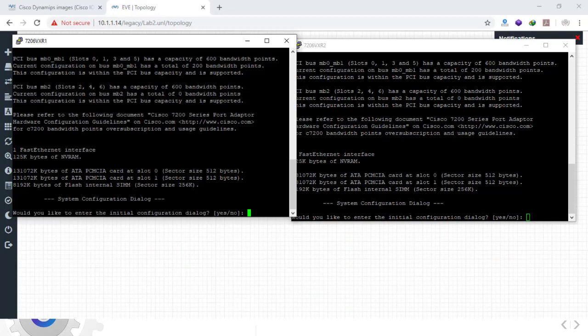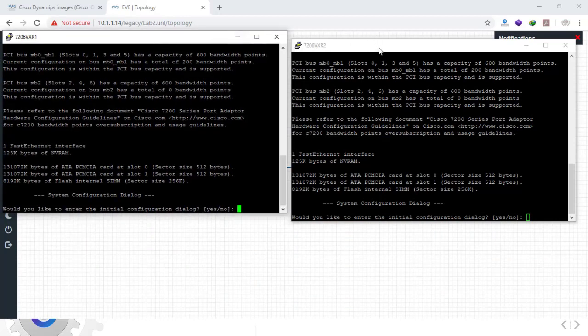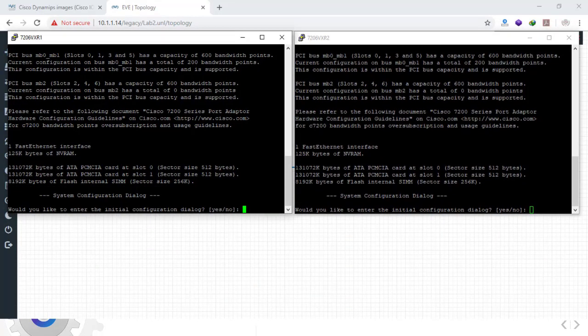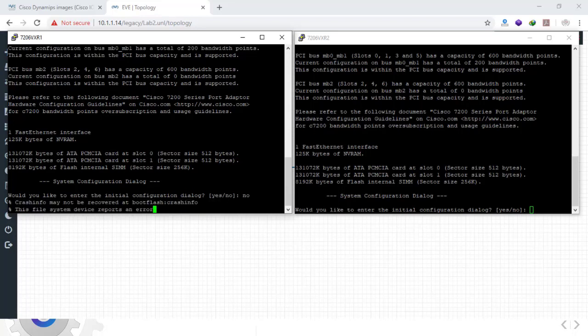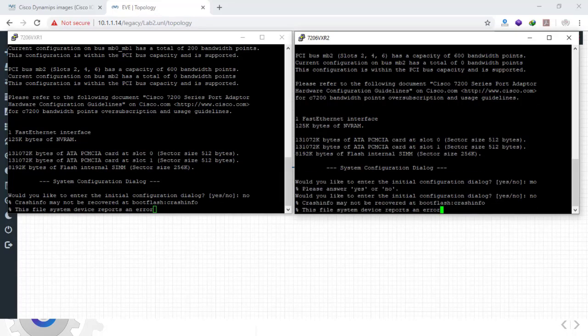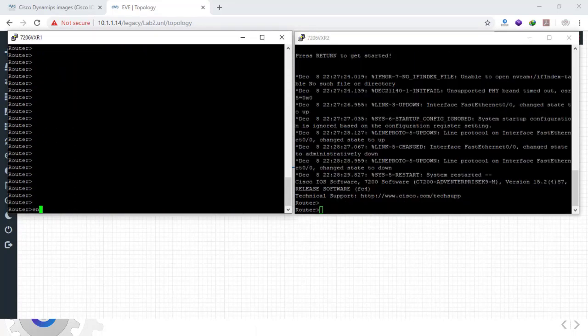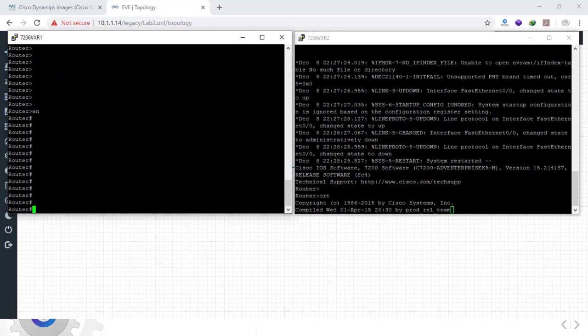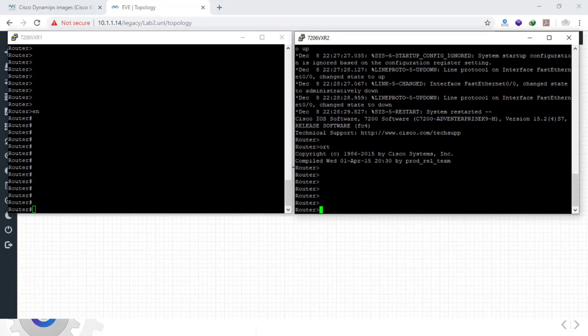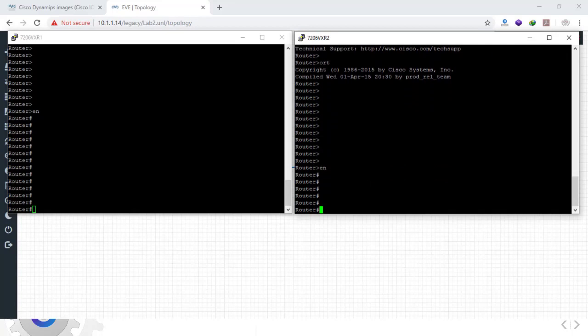I have two routers in this simple scenario. Now our routers are ready to configure. So we don't need the initial configuration, and we'll press N and enter. So we'll enter the router configuration mode. Now we'll give IP addresses to both routers and we'll test their connection.